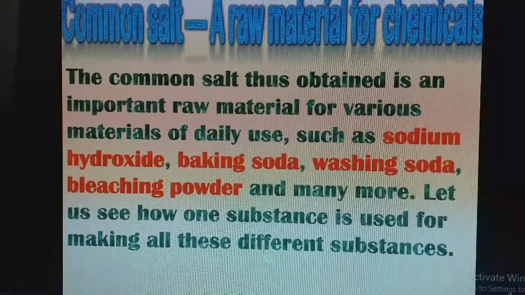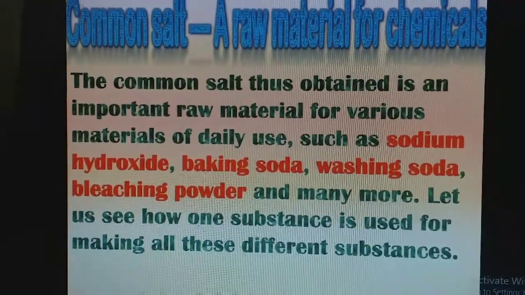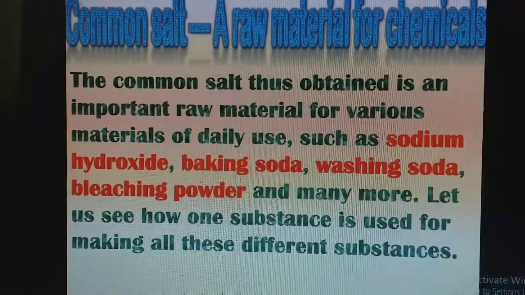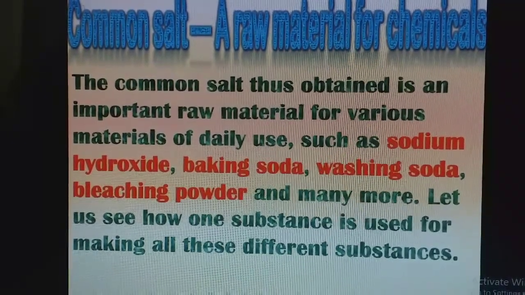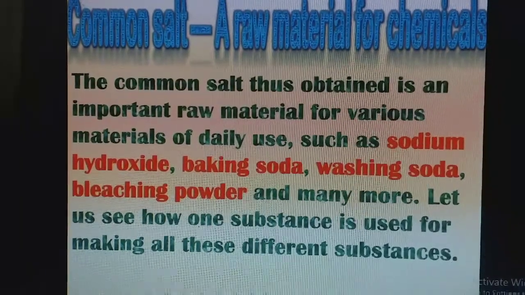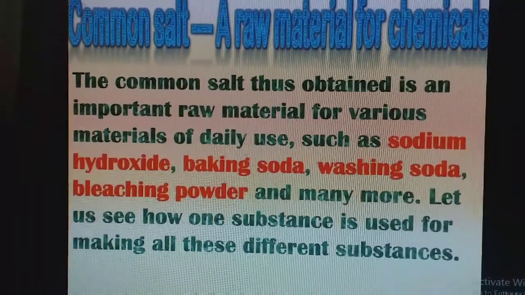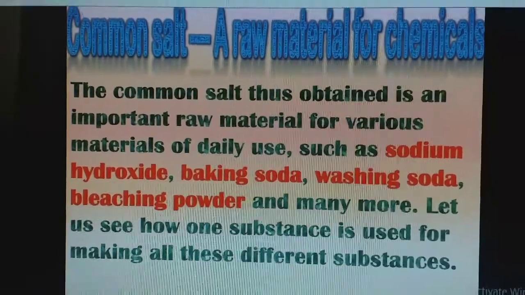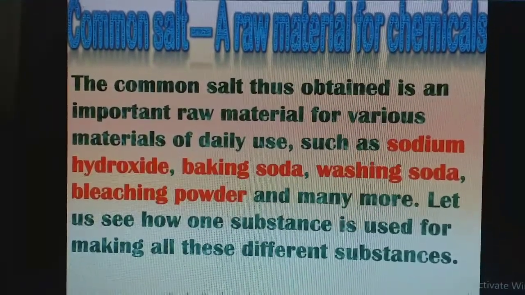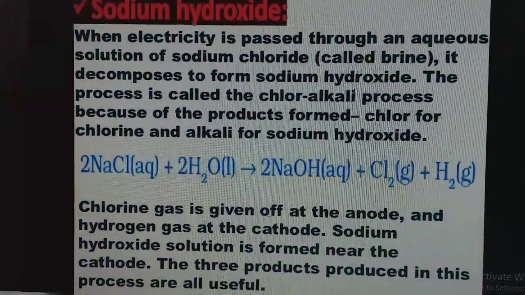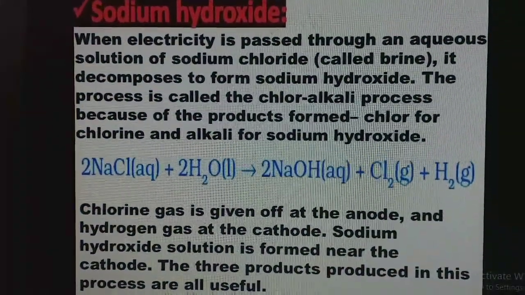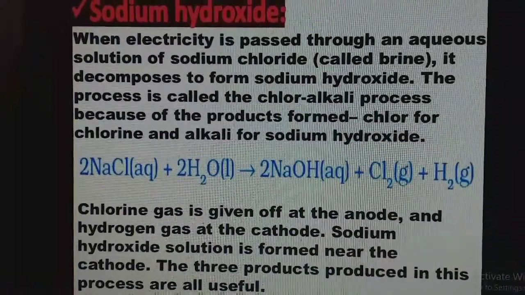Now the common salt thus obtained is an important raw material for various materials of daily use. From common salt, that is NaCl, we get many compounds like sodium hydroxide, baking soda, washing soda, bleaching powder and many more. Let us see how one substance is used for making all these different substances. First one is sodium hydroxide. The formula is NaOH. How will you get this sodium hydroxide?